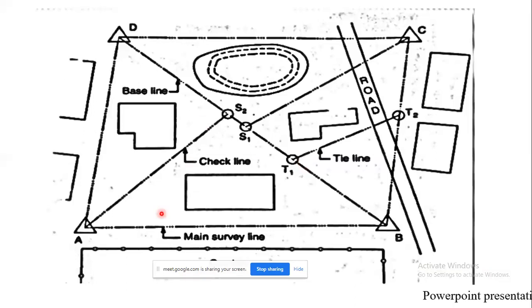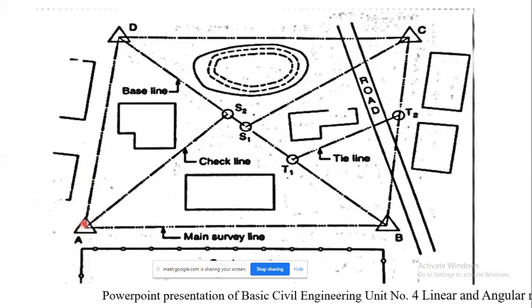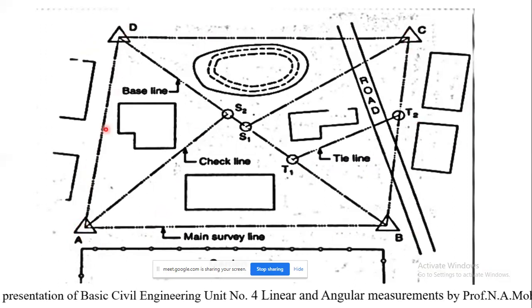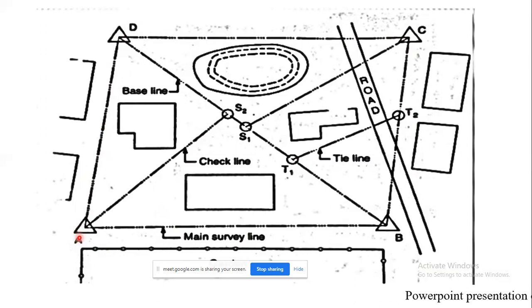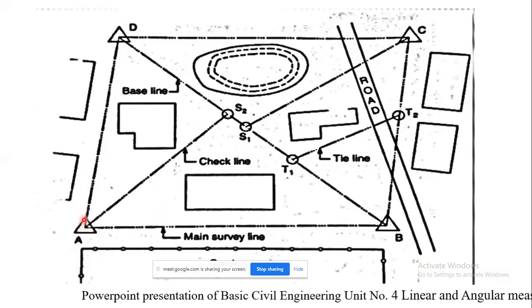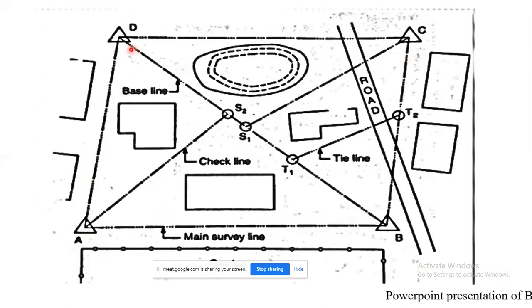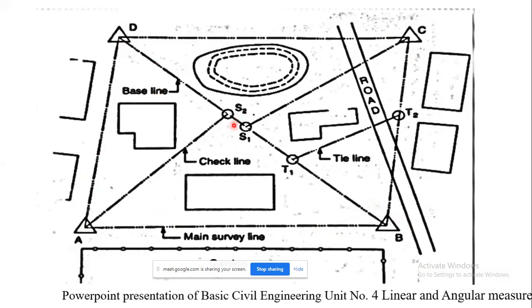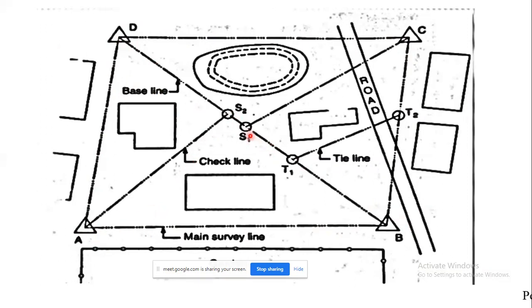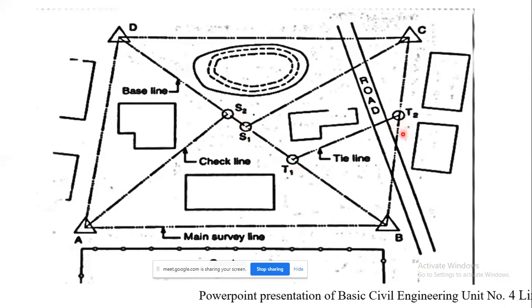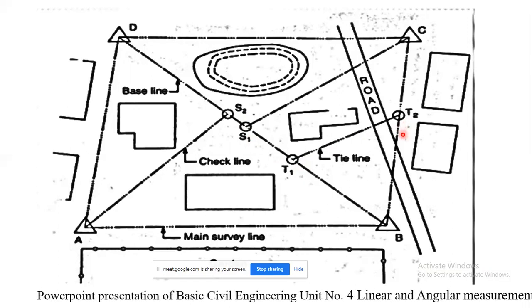Suppose this is a second area which is to be surveyed. AB, BC, CD and DA are the main survey lines, joined by triangles. The main stations are noted by a triangle. So A, B, C, D are the main survey stations. This BD is the baseline. AS2 is the check line. S1, S2 are the subsidiary stations. T1, T2 are your tie stations. So what do you mean by main stations? We'll see.